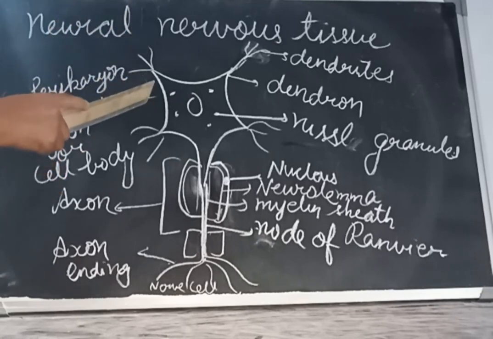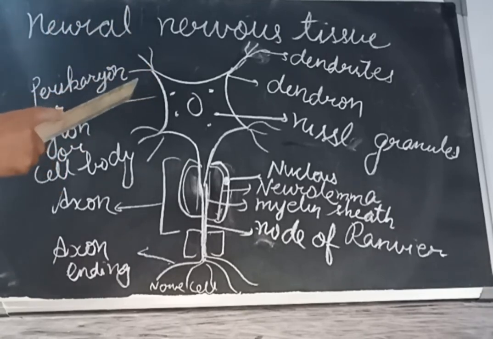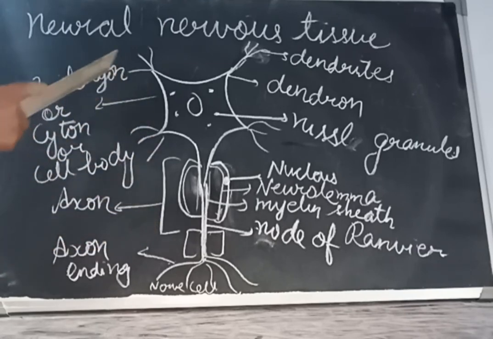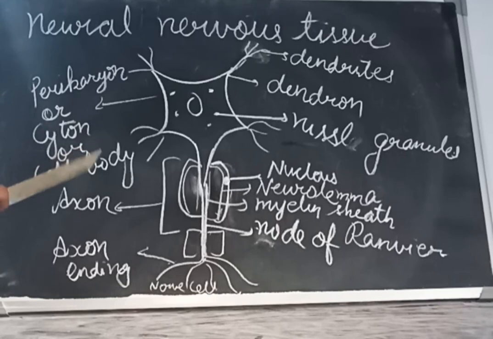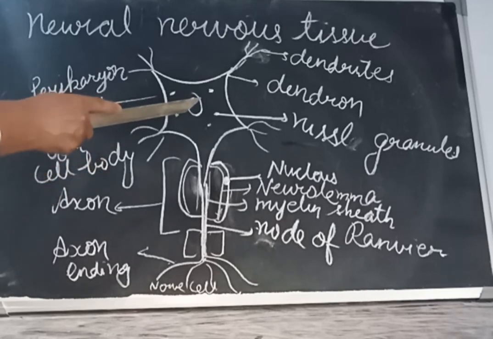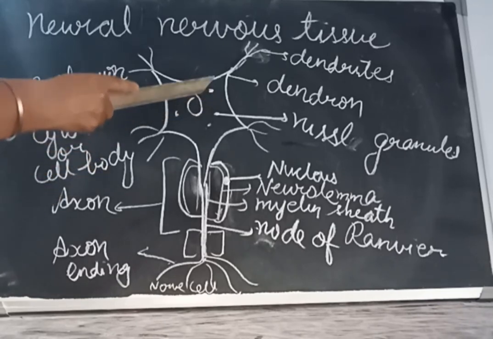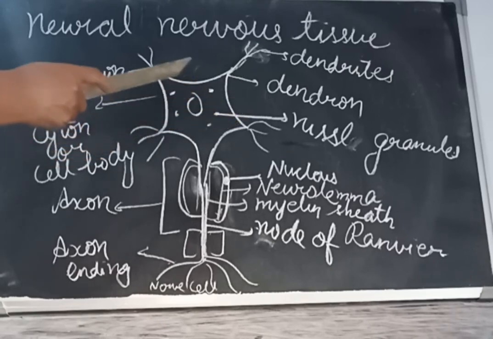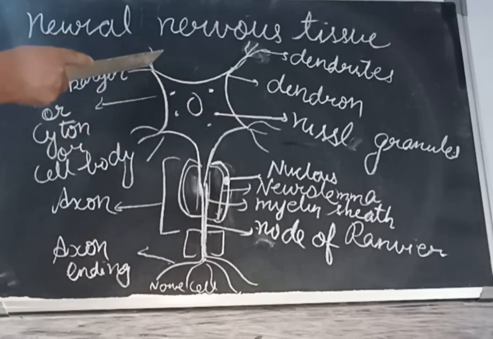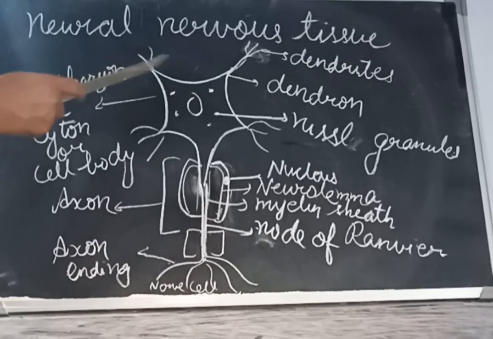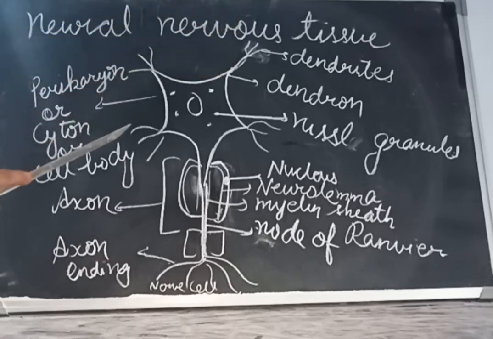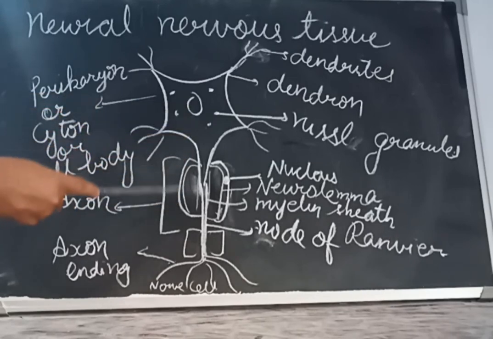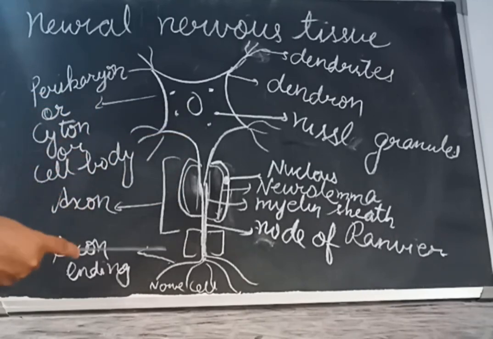The upper one is called the cyton and the lower one is called the axon. The cyton is also called the cell body. It consists of a single nucleus, and some granules called the Nissl granules. Then it has fiber-like projections called dendrons or dendrites. And the axon, as I told, is 1 meter long, and in an elephant it is 3 meters long also.